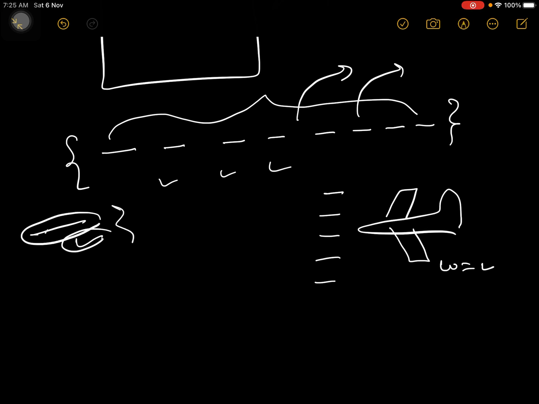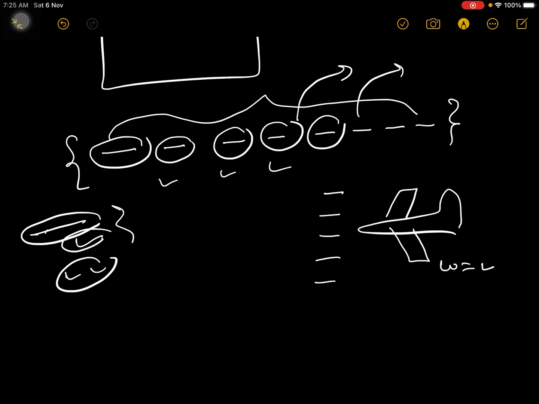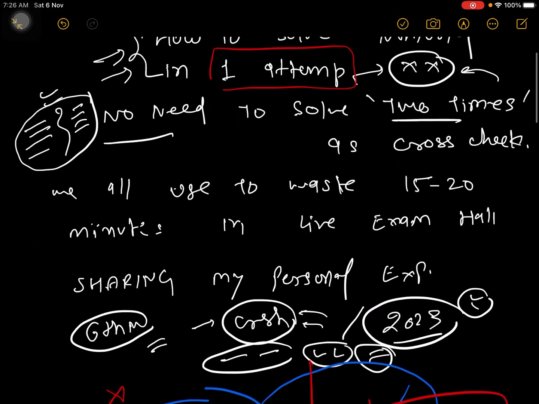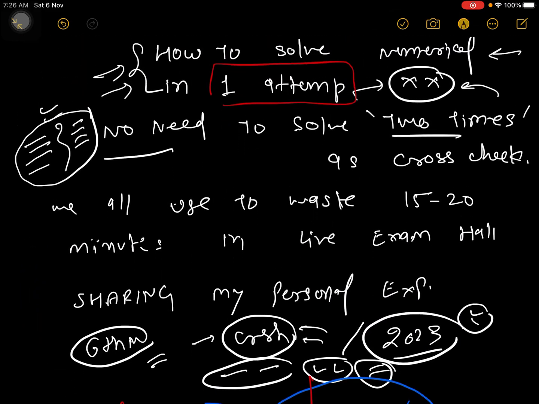But if you are going for the single attempt but in a very effective way, my point is, a student who is reading every single word, and understands the sense of every single word and sentence, then the student will not make mistakes. Okay, so a very, very simple idea. Now, what I said: how to solve numericals in the first attempt.